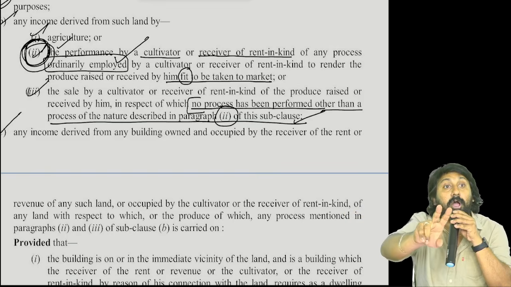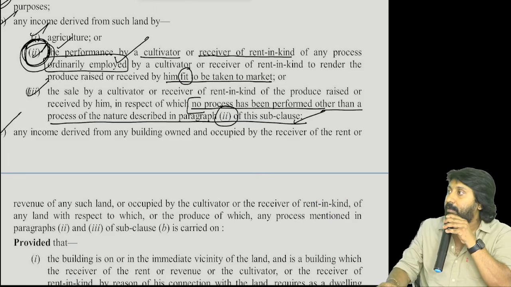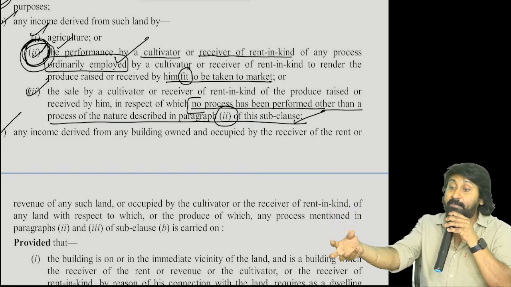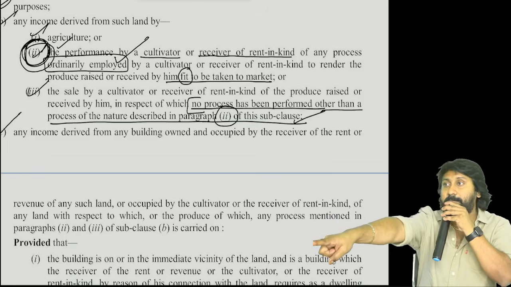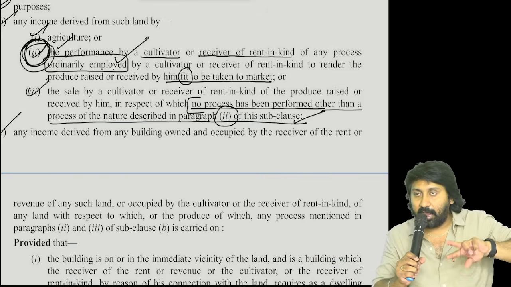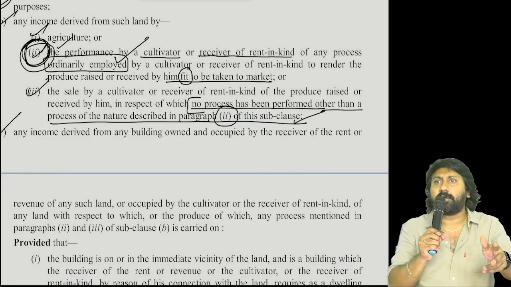In that case, the composite agriculture income concept will come. Composite means combination. Two incomes are there. It seems like an agriculture income, but not completely from agriculture. It has two components: number one, agriculture; number two, non-agriculture. Both are employed inside that.